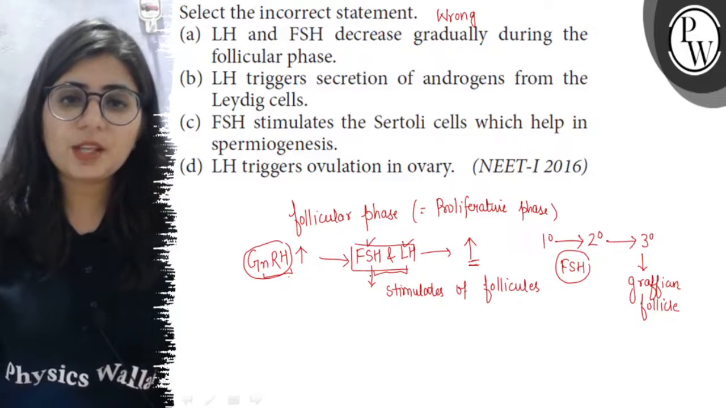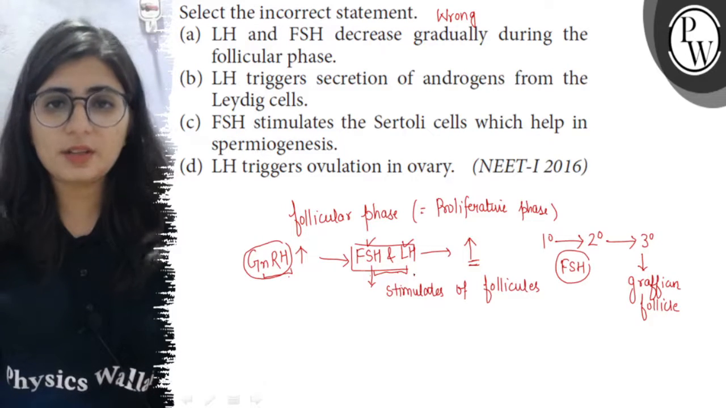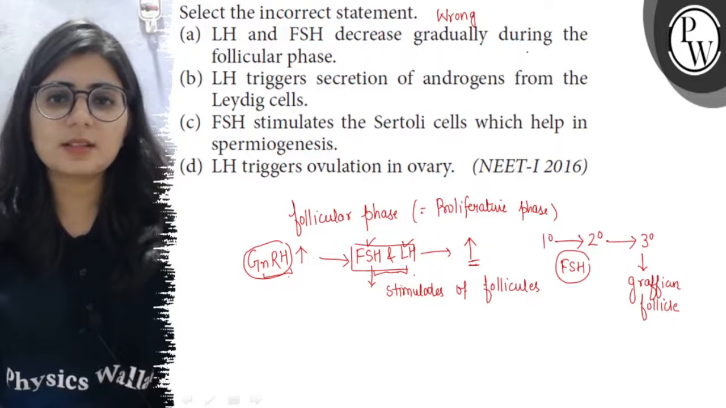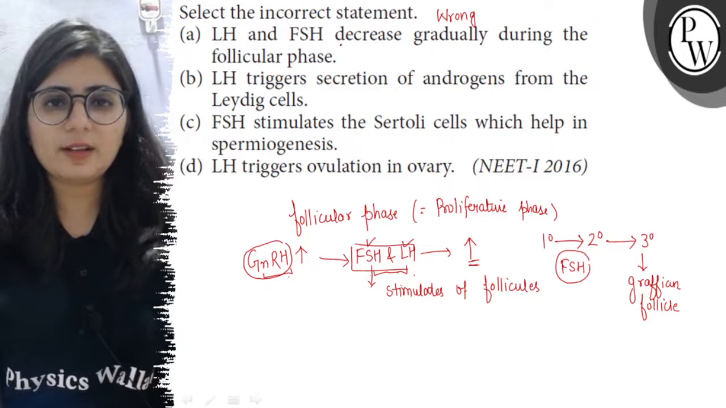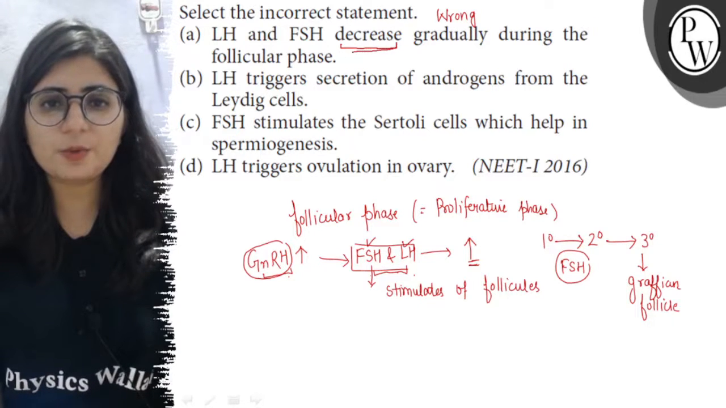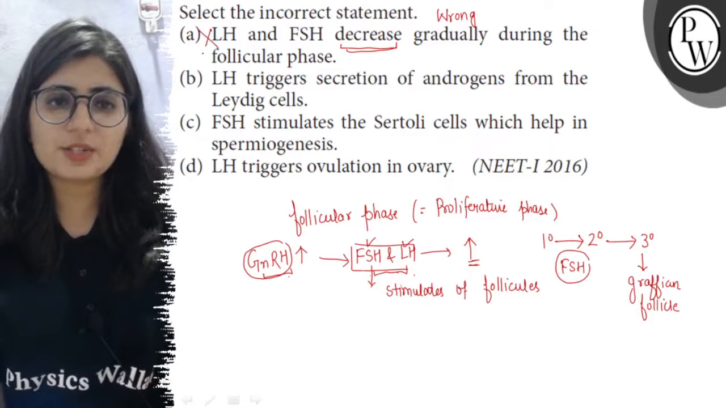So the level of these two hormones, which are also known as gonadotropins, increases during the follicular phase. So here it is given that the level of these hormones decrease. So this is a wrong statement.